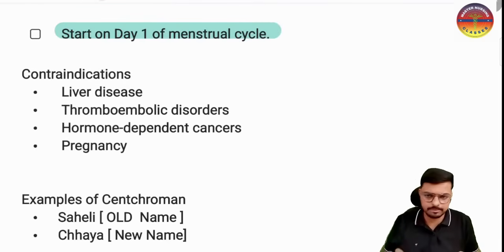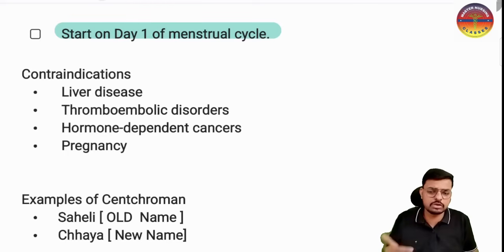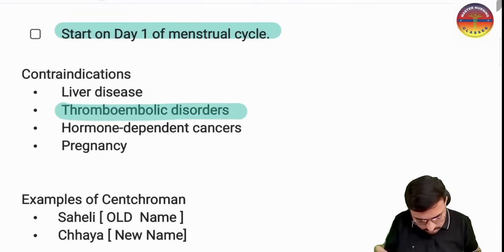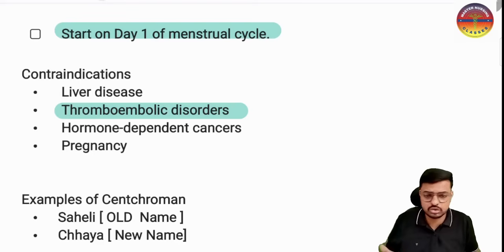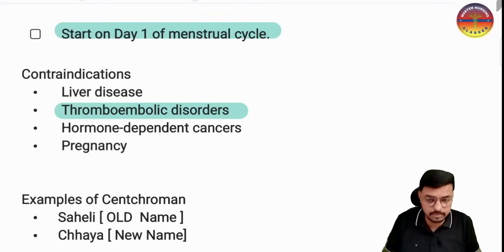Okay, so this is contraindicated where liver disease is there, where thromboembolic disorders are there, because you know it is stimulating the estrogen receptors and estrogen is activated. Estrogen is activated means what is happening? The risk of bleeding and the risk of clot formation is there.